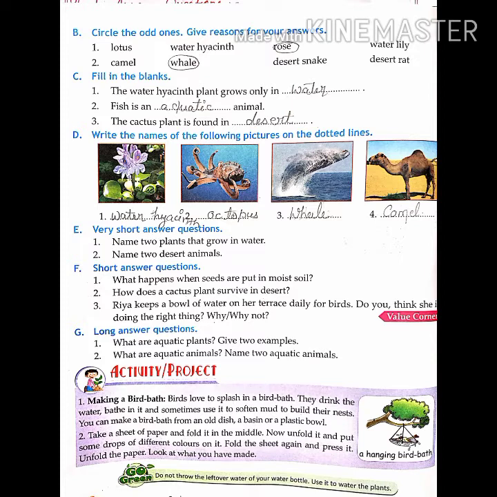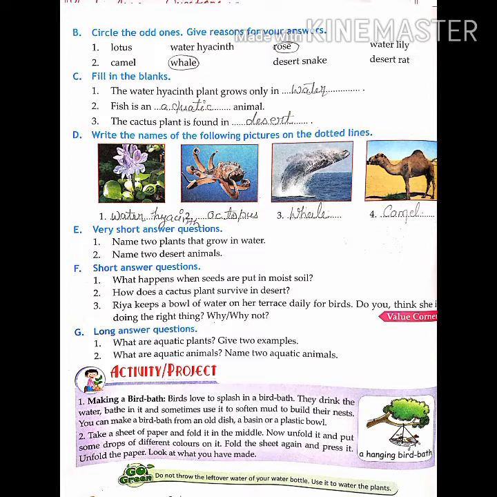Second, camel, whale, desert snake and desert rat. Whale is the correct option because rest of the animals are desert animals except whale. Whale is the aquatic animal. Now fill in the blanks. First one, the water hyacinth plants grow only in water. Second, fish is an aquatic animal. Third, the cactus plant is found in desert.